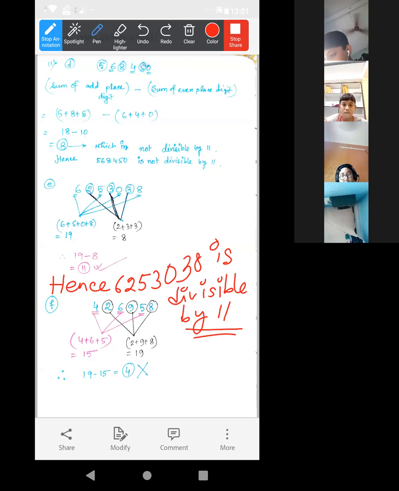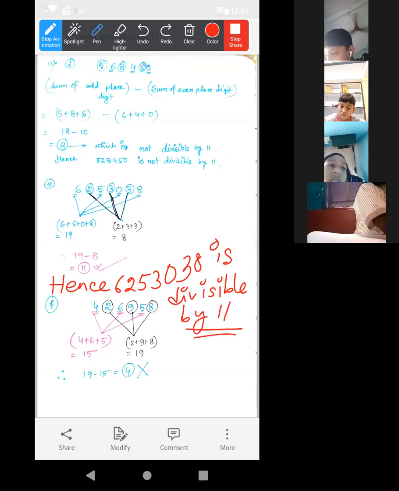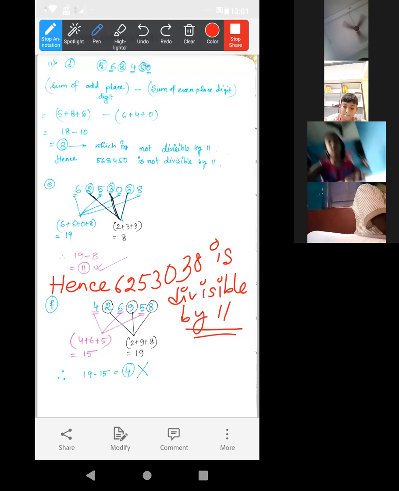Acha, okay. Now, question number 12. Test the divisibility of the following numbers by 12 and 15. Okay. Question number 12. All of you open it. Question number 12. Yes, ma'am. Here, what to do? By 12 and by 15. Okay.